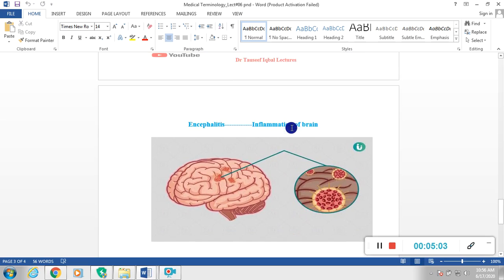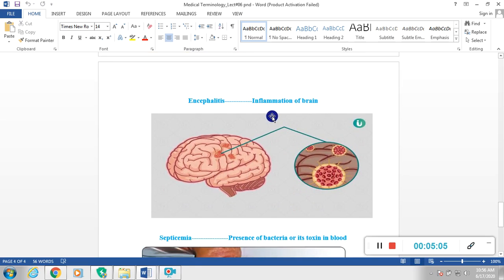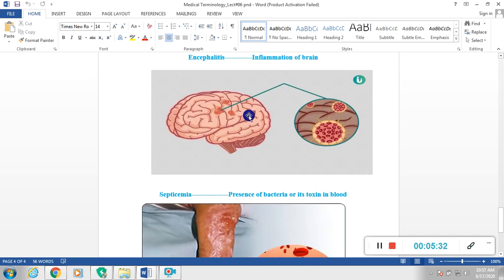Next is encephalitis. Encephalitis is inflammation of the brain. Mostly encephalitis occurs due to a virus. Other pathogens or microbes may also infect the brain, but here I am talking about viral encephalitis. So if there is inflammation of the brain, we simply call it encephalitis.